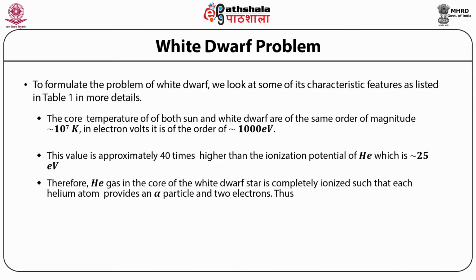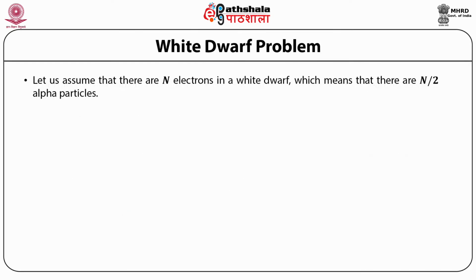Therefore, helium gas in the core of the white dwarf star is completely ionized, such that each helium atom provides an alpha particle and 2 electrons. Thus, helium can be seen as helium ion plus 2 electrons. Let us assume that there are n electrons in a white dwarf, which means that there are n/2 alpha particles.